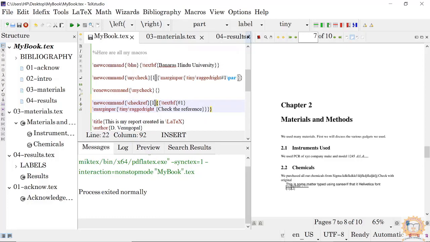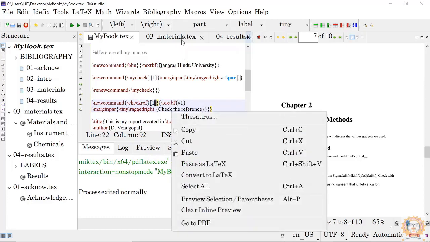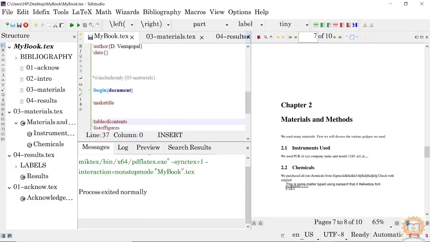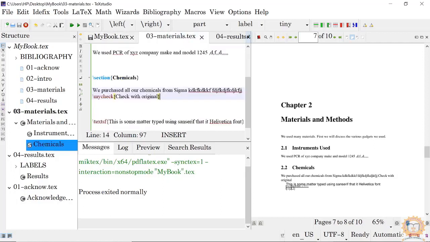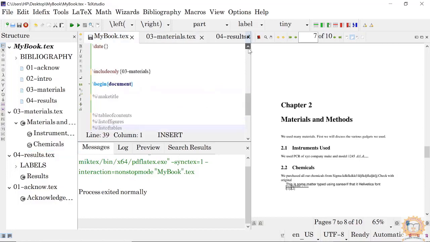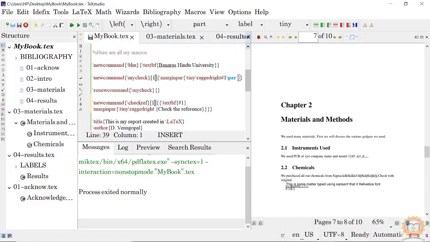So everything is now correct. Now if I just put it here, I use only three materials. It uses only those so that we don't want all this check coming up. So directly see the output. So in materials, what is the command we have given here? Just remember it. Okay, check ref.